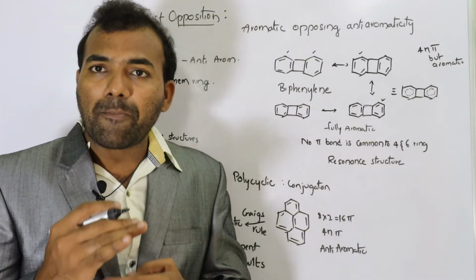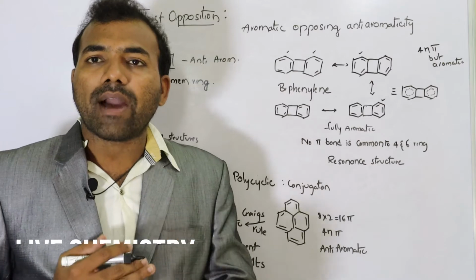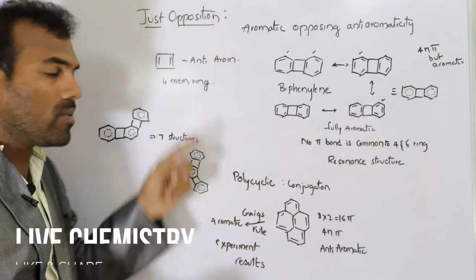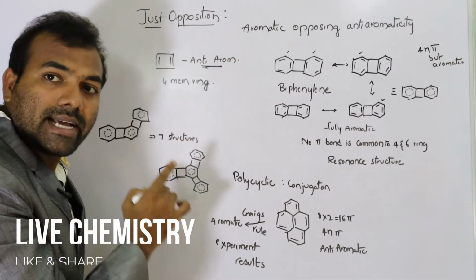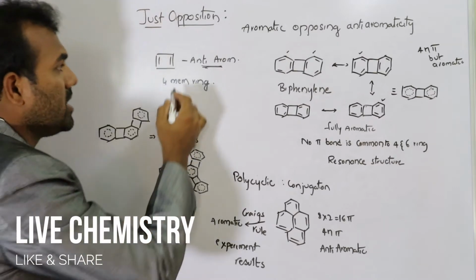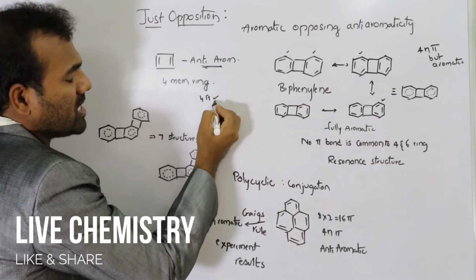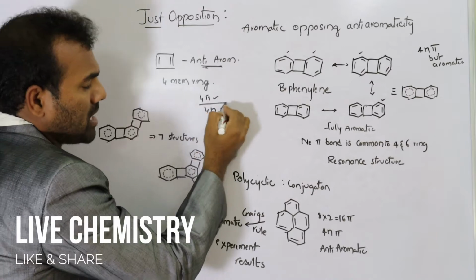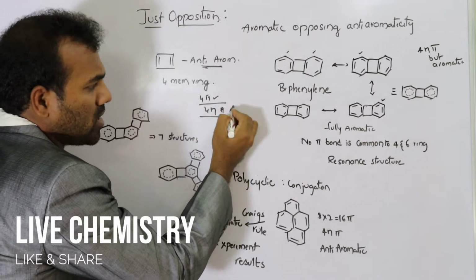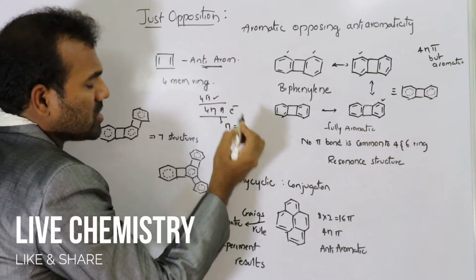Aromaticity is strongly opposing the nature of anti-aromaticity. In this compound, it is a 4-membered ring, an anti-aromatic compound, because it has 4 electrons. If there are 4 electrons, then it comes under the 4n pi electron rule, where n equals 1.